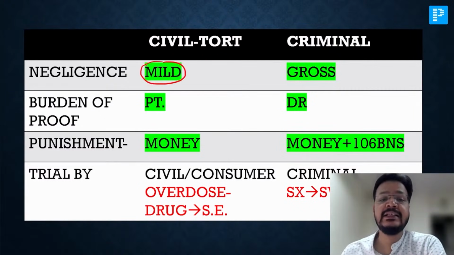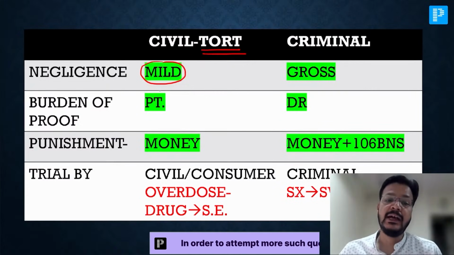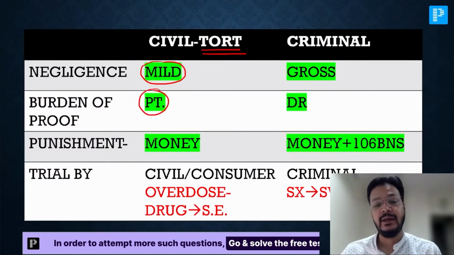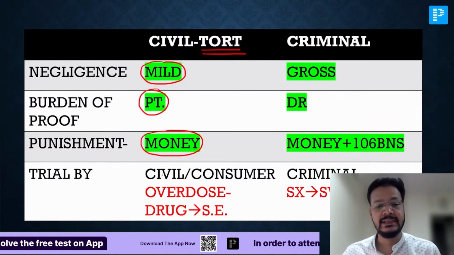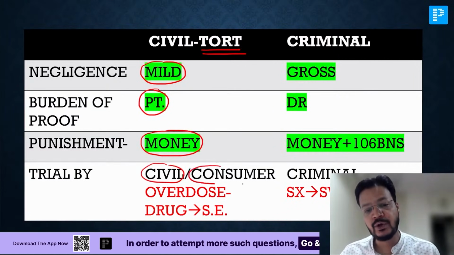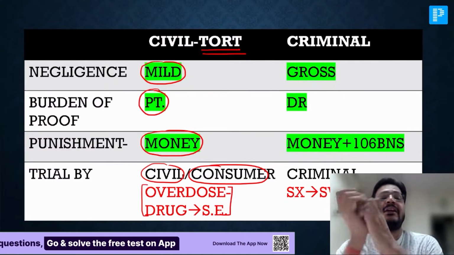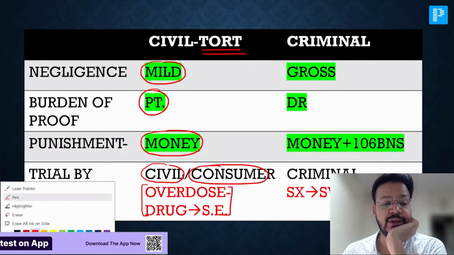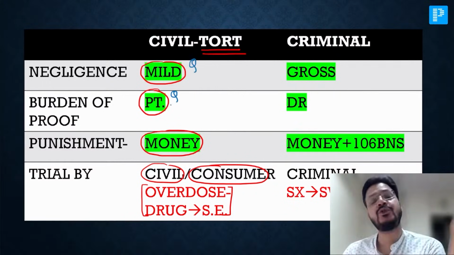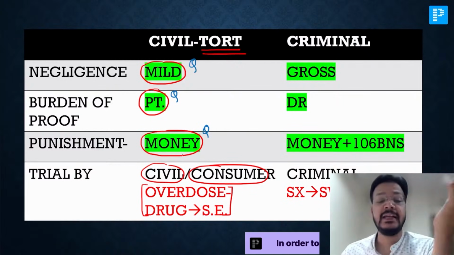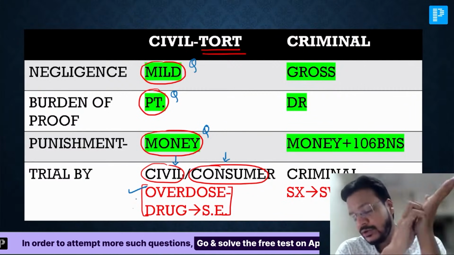Civil is a mild negligence. Negligence is also known as tort. Here, the burden of proof goes toward the patient. Here, punishment is money. So it is tried in civil court or consumer court. Example, there was an overdose of a drug causing side effects. So civil negligence is mild negligence, tort, burden of proof goes to the patient. Punishment is money. It is tried in civil court and consumer court. Example, overdose of a drug causing side effect.